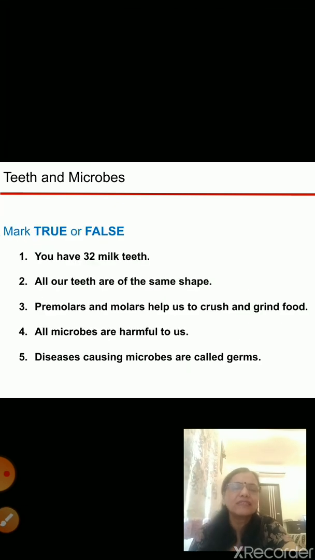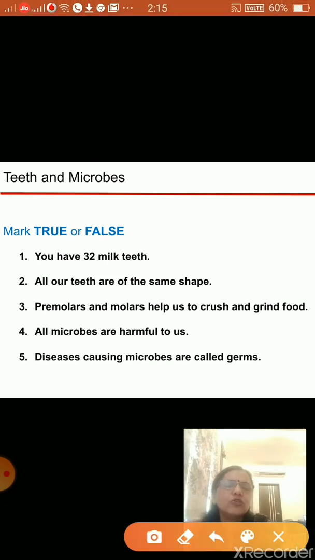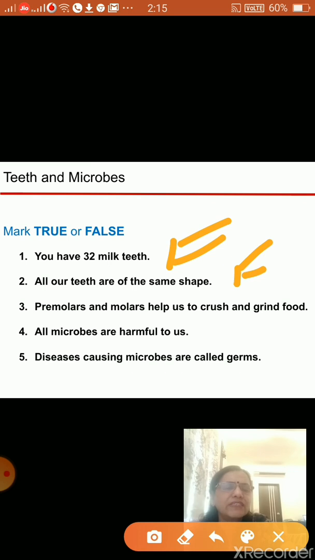Next exercise is we will mark true or false. Now, you have 32 milk teeth. Tell me, is it false or true? It is false, because milk teeth we only have 20. All our teeth are of the same shape? No, false. Premolars and molars help us to crush and grind food? Yes, it is true. All microbes are harmful to us? No, some are also useful. Just now I said that to make yogurt we need bacteria. So this is false.